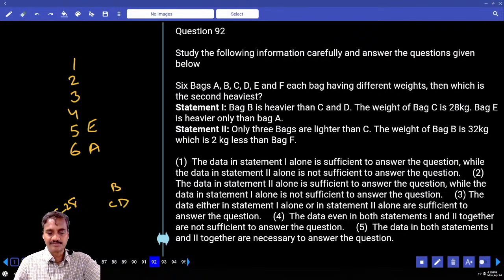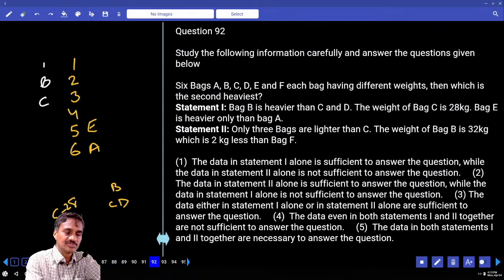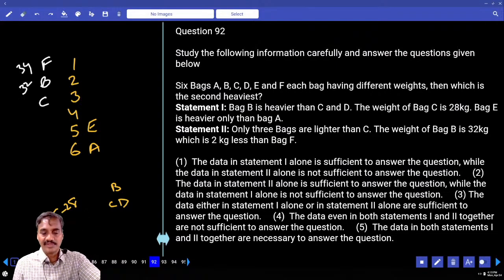So 1 alone is not possible. Then 2 alone. Now in this 2 alone, only 3 bags are lighter than C. And the weight of bag B is 32 kg, which is 2 kg lesser than F. Then which is the second heaviest? B is the second heaviest. Are you getting the answer or not? Only with the help of 2 alone we have got the answer.